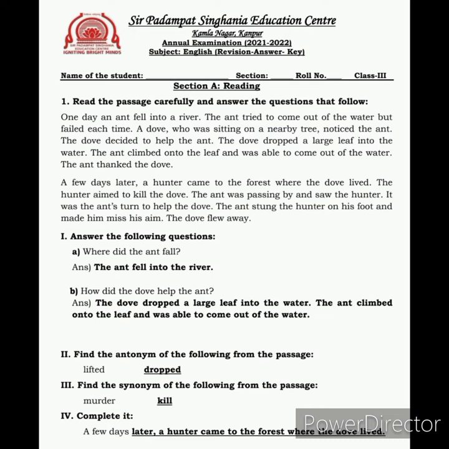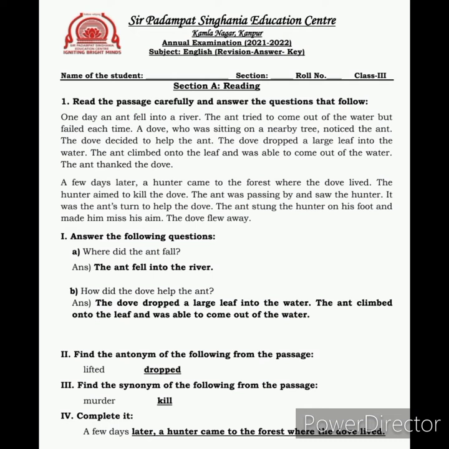One day, an ant fell into a river. The ant tried to come out of the water but failed each time. A dove, who was sitting on a nearby tree, noticed the ant. The dove decided to help the ant. The dove dropped a large leaf into the water. The ant climbed onto the leaf and was able to come out of the water. The ant thanked the dove.